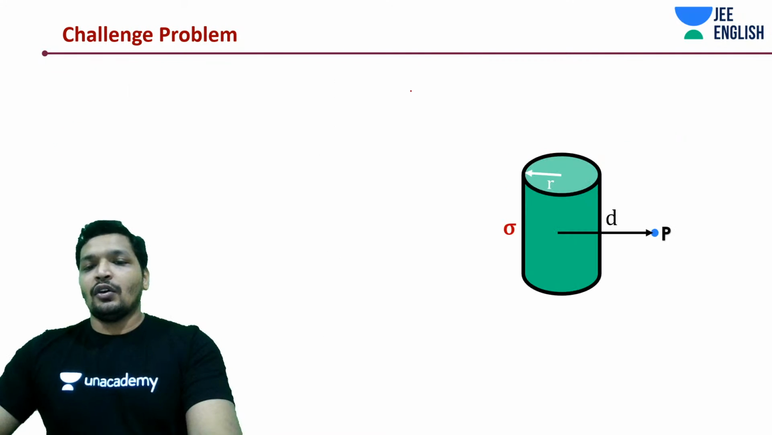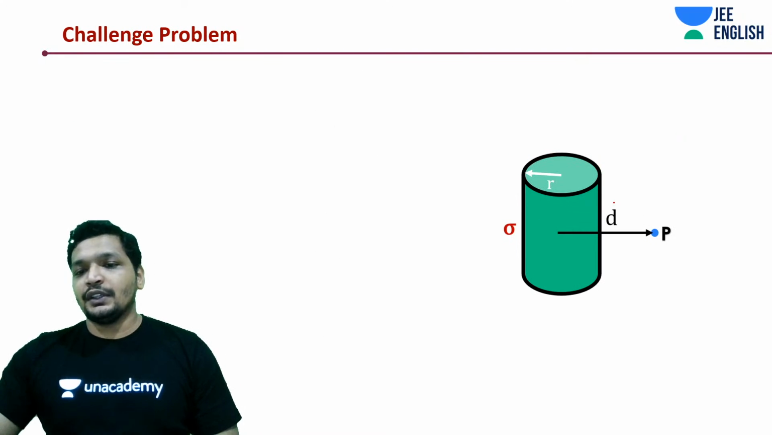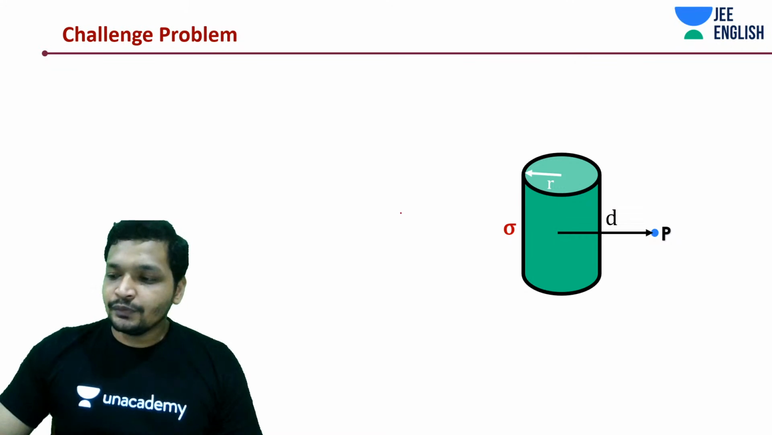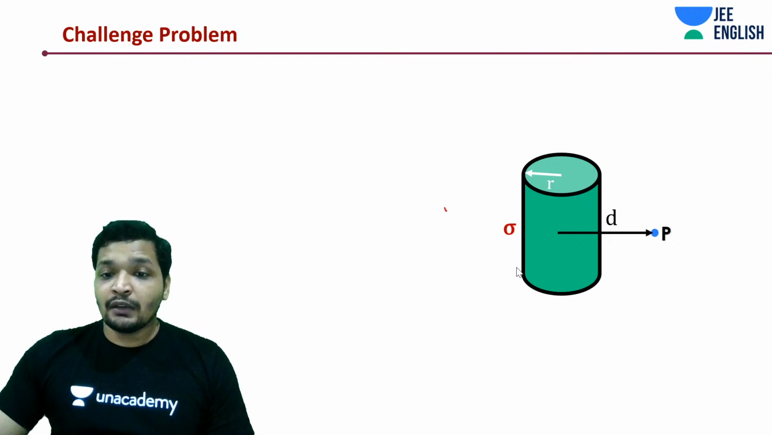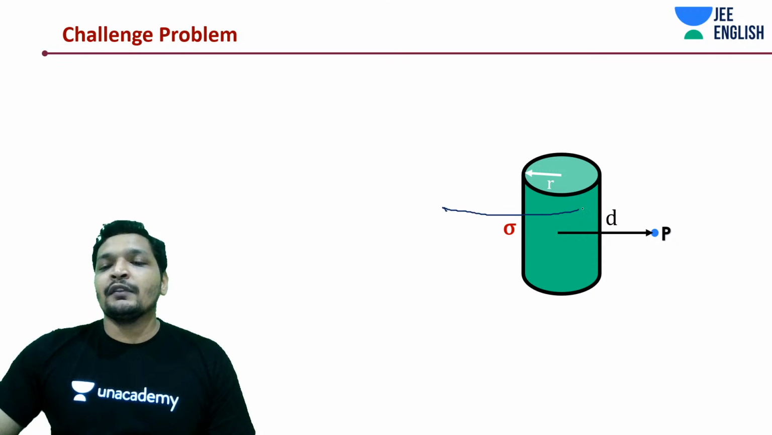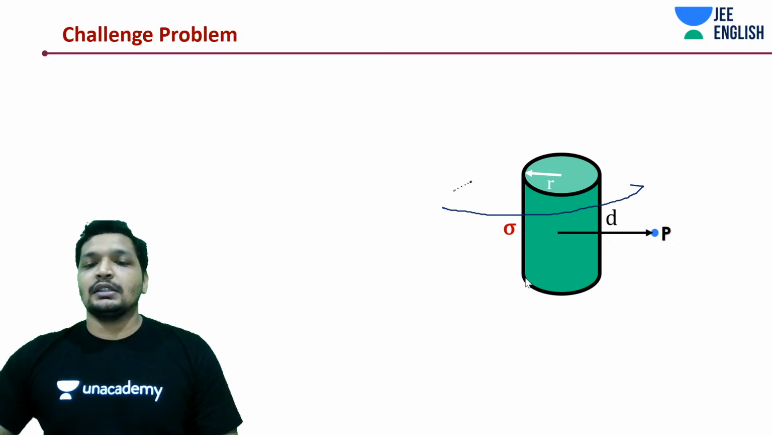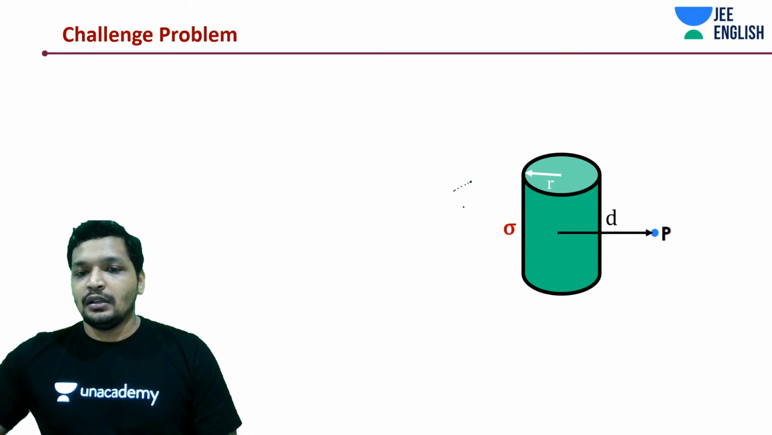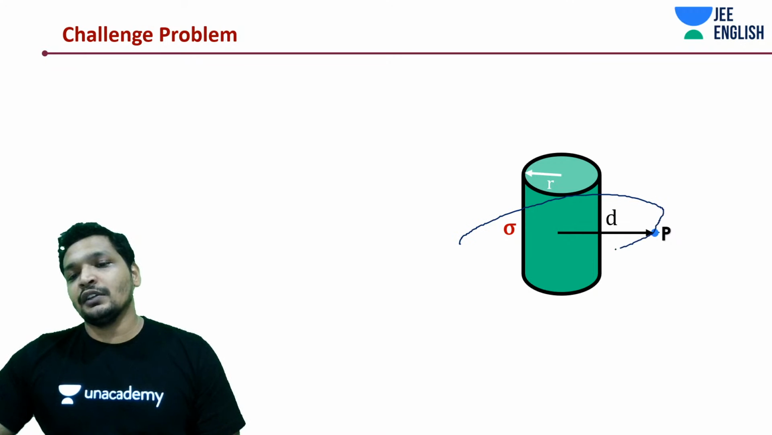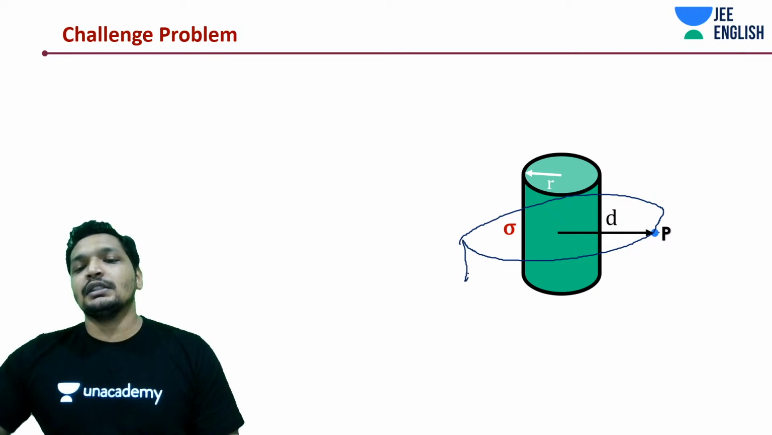Again, I'll tell you why. All you need to do is draw a Gaussian surface. This time the charge enclosed is not 0. You know that charge enclosed is something finite. So what I'm going to do is draw a cylinder of radius d, a Gaussian surface cylinder of radius d.